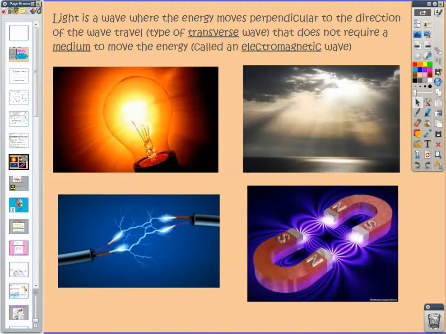So first thing to make sure we address is that light is a type of wave that, when it moves through a medium, pushes that medium perpendicular to the direction that the wave travels. It causes that perpendicular vibration, so that means it's classified as a transverse wave. But light's also capable of traveling through a vacuum, meaning it does not need a medium, and with that classification, it becomes identified as an electromagnetic wave. So light is both a transverse and an electromagnetic wave.